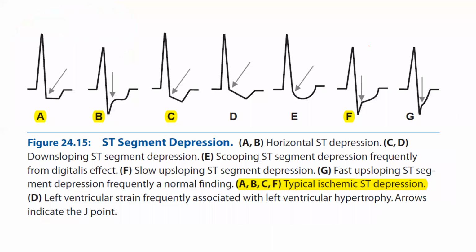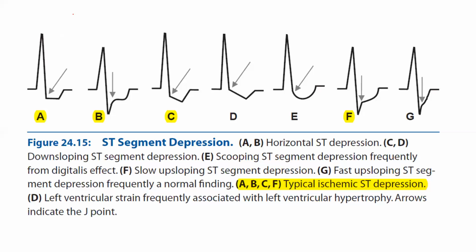ST segment depression. See, A and B are showing horizontal depression. This is the description which they give. C and D are downsloping depressions. E is scooping type, like an ice cream scoop has been taken. F is upsloping, like this. Then G is a flat upsloping. So this is the description.